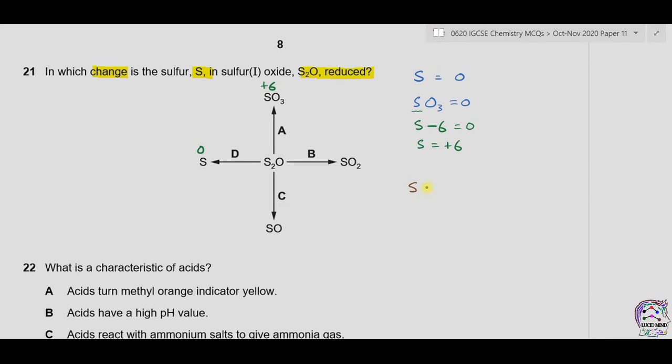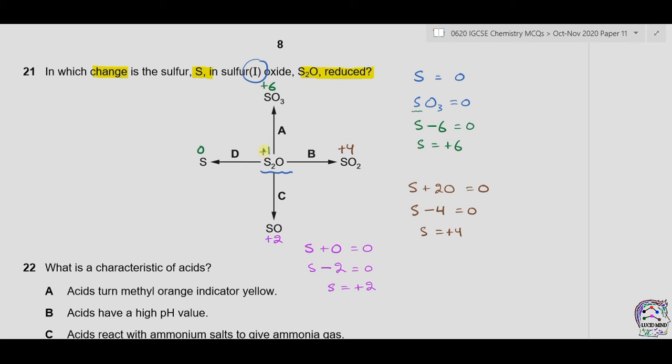Similarly, in SO2 we have 1 sulfur, 2 oxygen atoms and the overall charge is 0. So for 1 oxygen the charge is -2, for 2 it will become -4. Sulfur is +4 in SO2. Similarly, in SO, we have 1 sulfur, 1 oxygen, and the overall charge is 0. For 1 oxygen the charge is -2, so sulfur will become +2. In S2O, they have given the oxidation state in the question, which is +1.